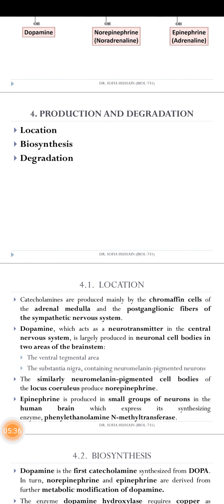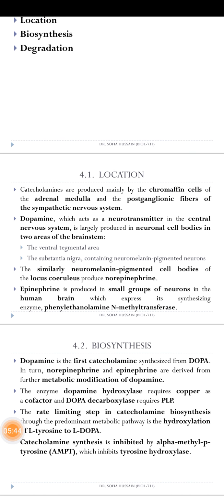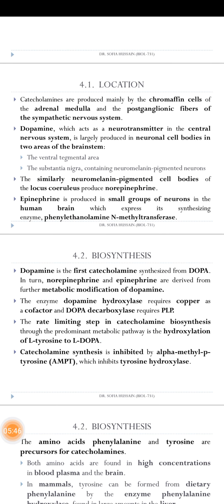Production and degradation: how does it occur? By location, by synthesis, and by degradation. We will now discuss location. Catecholamines are produced mainly by the chromaffin cells in the adrenal medulla and the postganglionic fibers of the sympathetic nervous system.